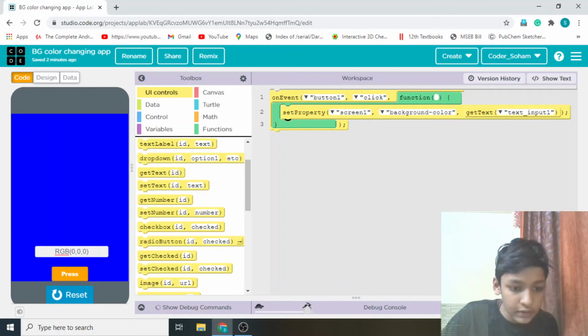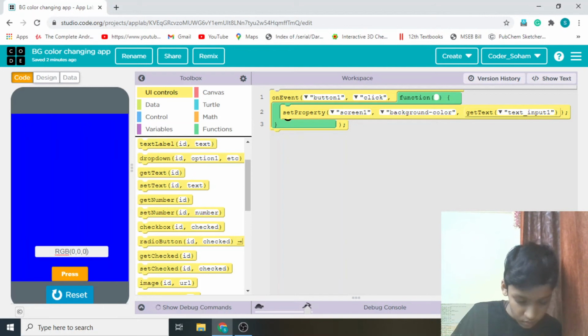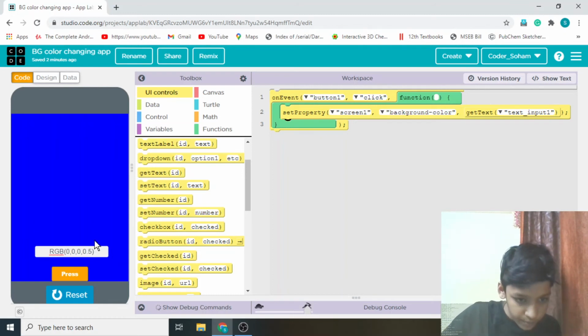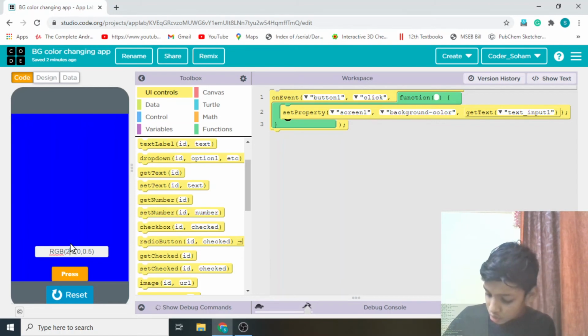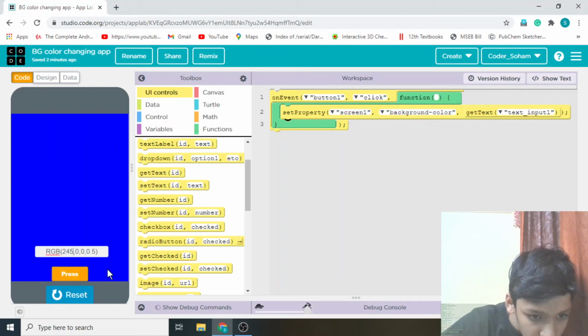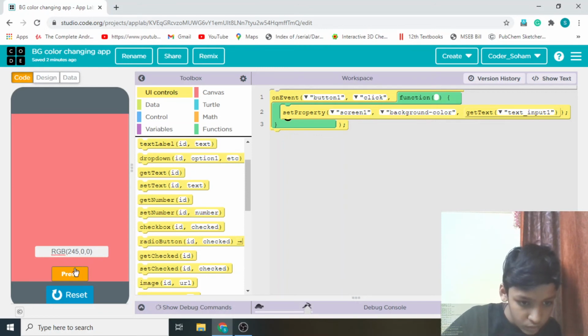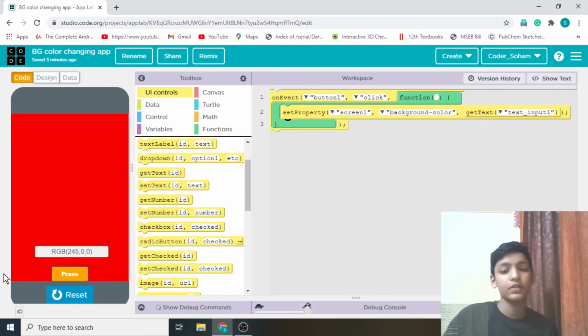Now here, let's try it with alpha. I will increase the value of alpha to 0.5 and increase red's value to 245. See, it's coming like this. And let's remove alpha here. See, it's coming like this.